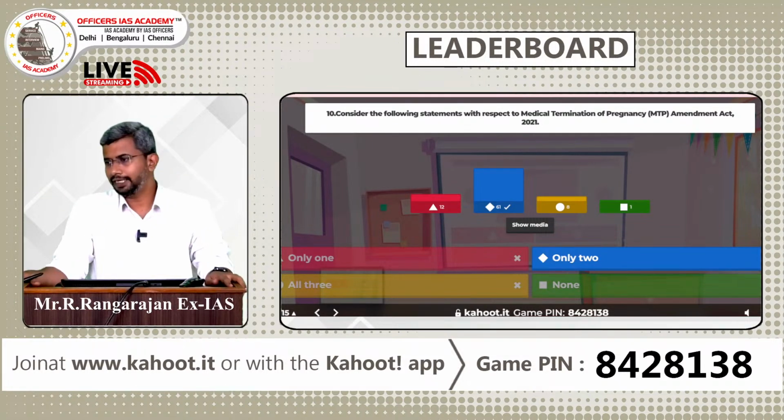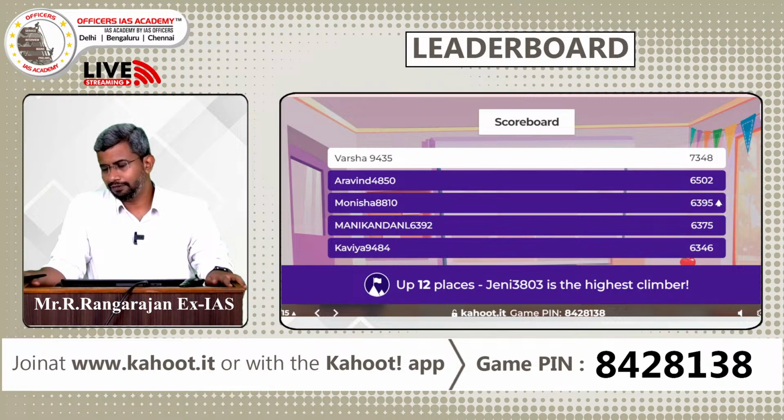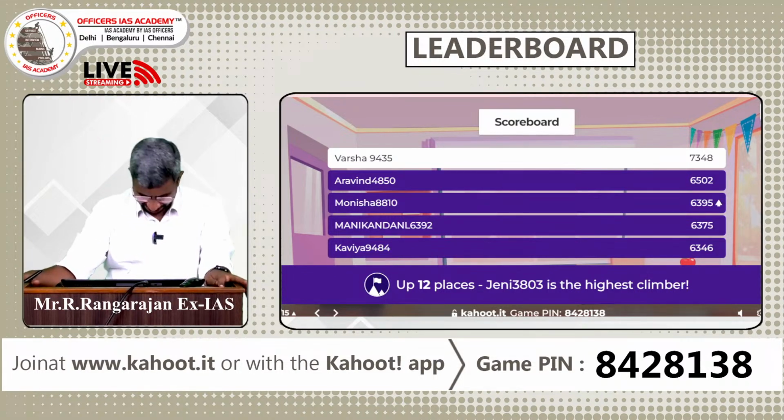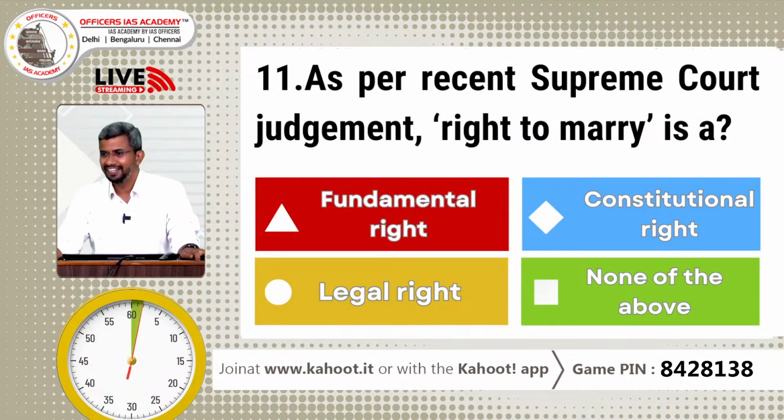So now let's see what happens to the leaderboard. Oh, Varsha stays on top. Arvind stays second. Monisha has climbed. Jenny is the highest climber, up 12 places. Manigandan and Kavya 4th and 5th trying to climb up, and I'm sure with effort they can do that. In the next questions, 2/3 over, balance 1/3. Let's go to the 11th question.